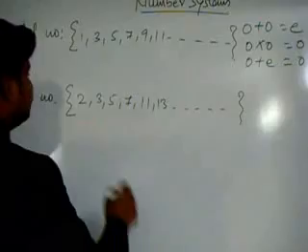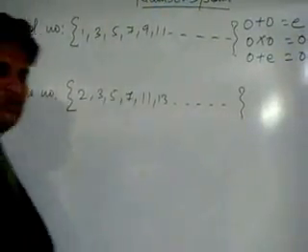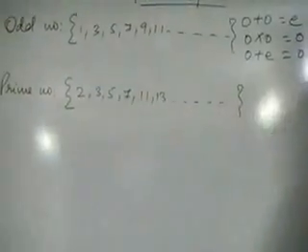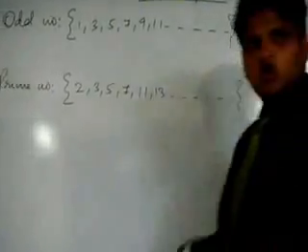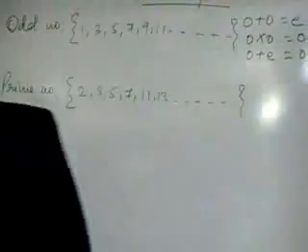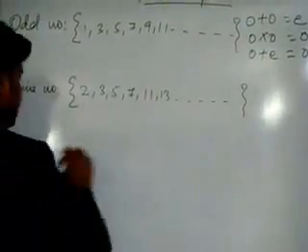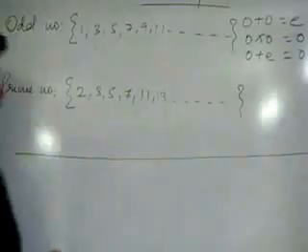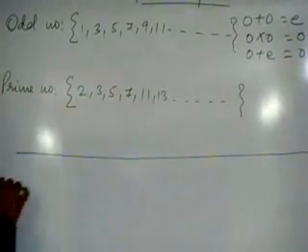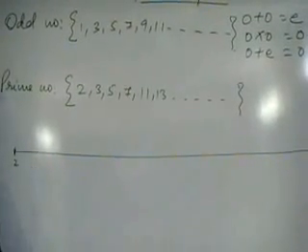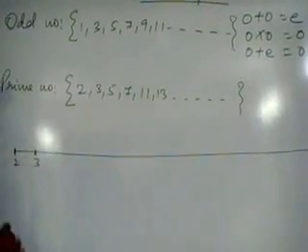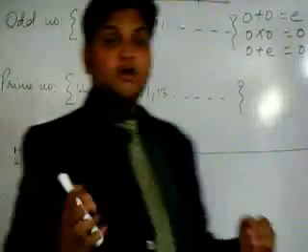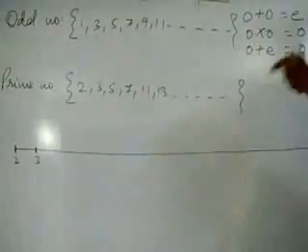Before coming to the composite numbers, let's spend a couple of minutes on prime numbers, understanding more accurately what exactly a prime number is. So now let's look at this number line. This is a number line and the smallest prime number we have is 2. Then we have 3. Now let's mark up the multiples of 6 on this number line.